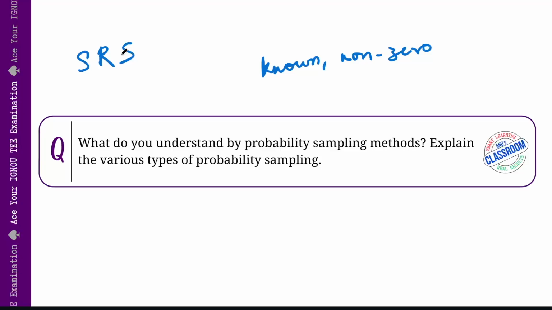So these are the various types of probability sampling that I wanted to touch upon in this video as part of this question. These methods can also be combined or adapted depending on the study's goals. Overall, probability sampling is theoretically superior to non-probability sampling, but practically, non-probability methods are sometimes preferred in specific situations, even though probability sampling methods have so many plus points.